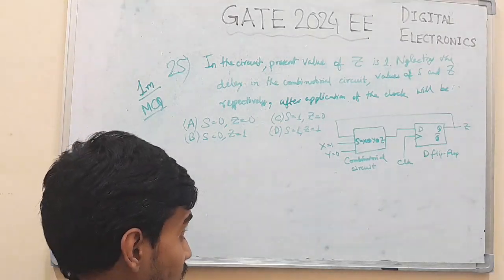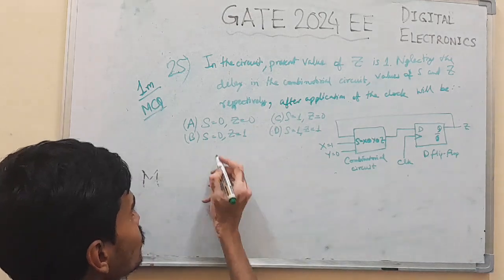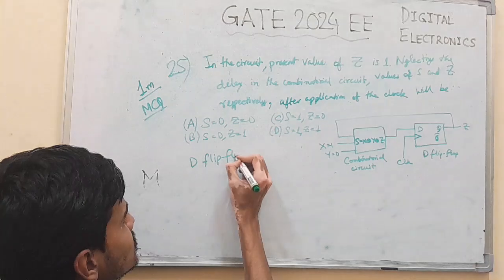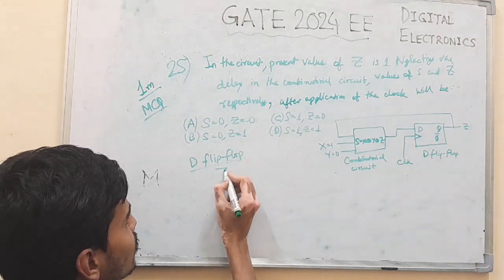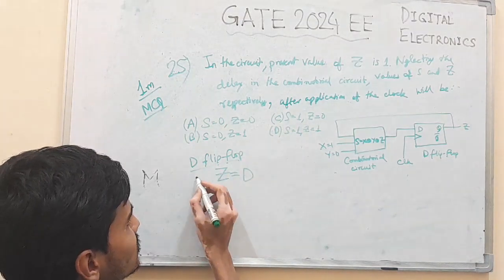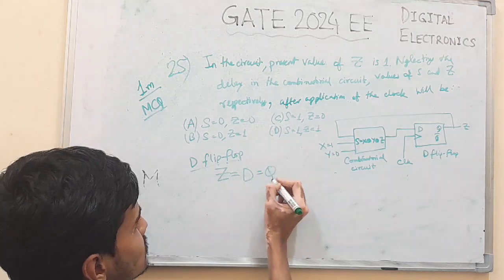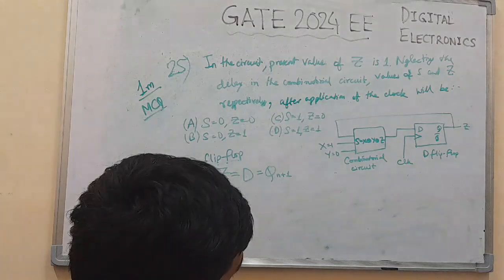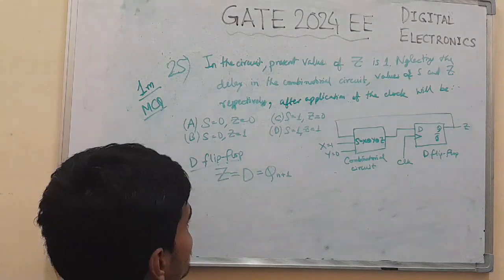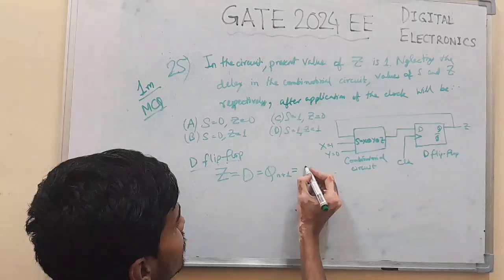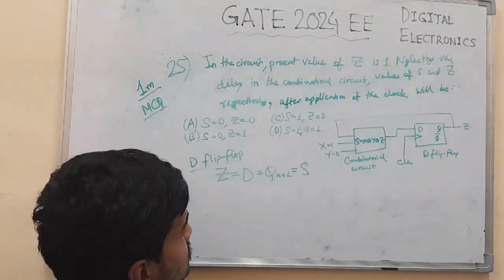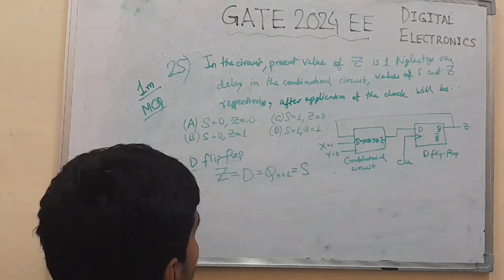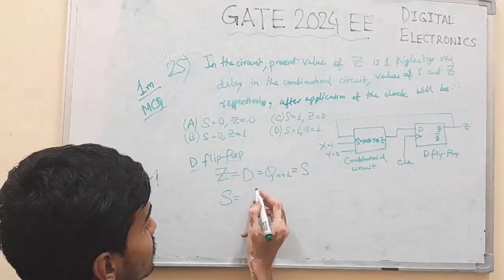The clock is applied. Now the D flip flop, as you all know, in the next state has output Z equal to D. That is Qn plus 1 equal to D. And D is here S. And S is what in the combinatorial circuit?